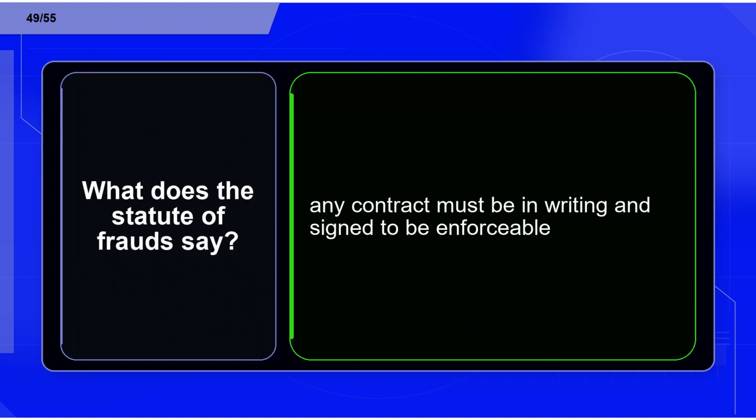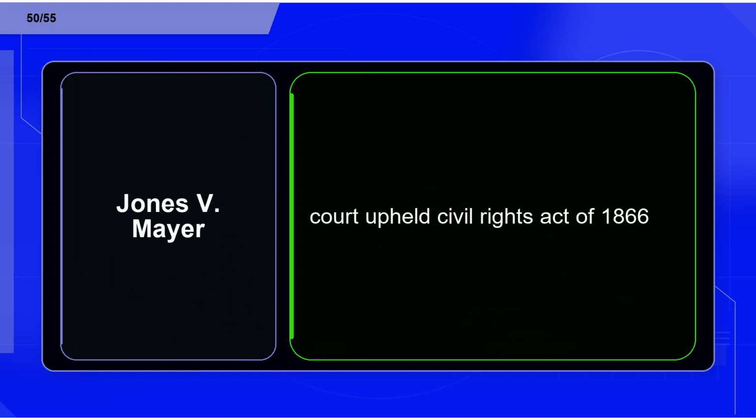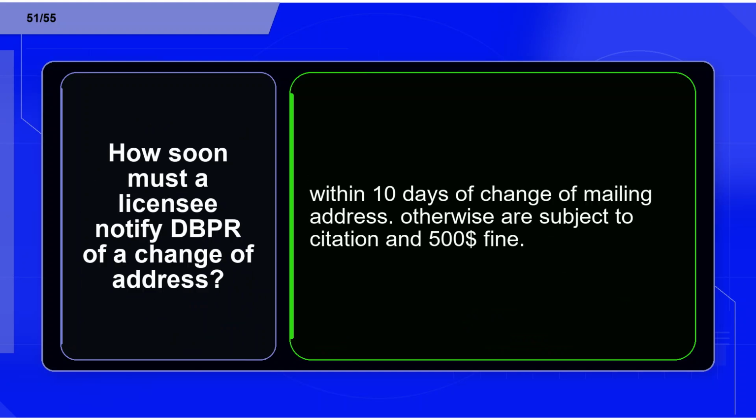Flashcard 49. Term: what does the statute of frauds say? Definition: any contract must be in writing and signed to be enforceable. Flashcard 50. Term: Jones v. Mayer. Definition: Court upheld Civil Rights Act of 1866. Flashcard 51. Term: how soon must a licensee notify DBPR of a change of address? Definition: within 10 days of change of mailing address, otherwise subject to citation and $500 fine.